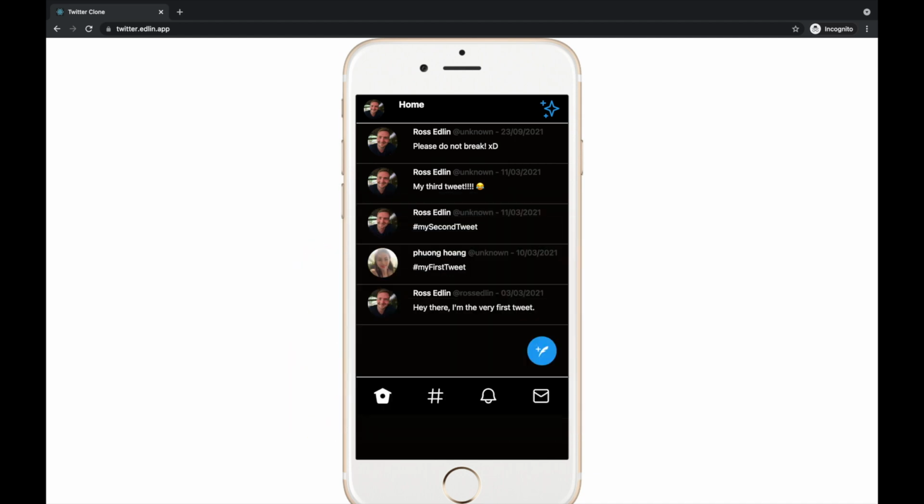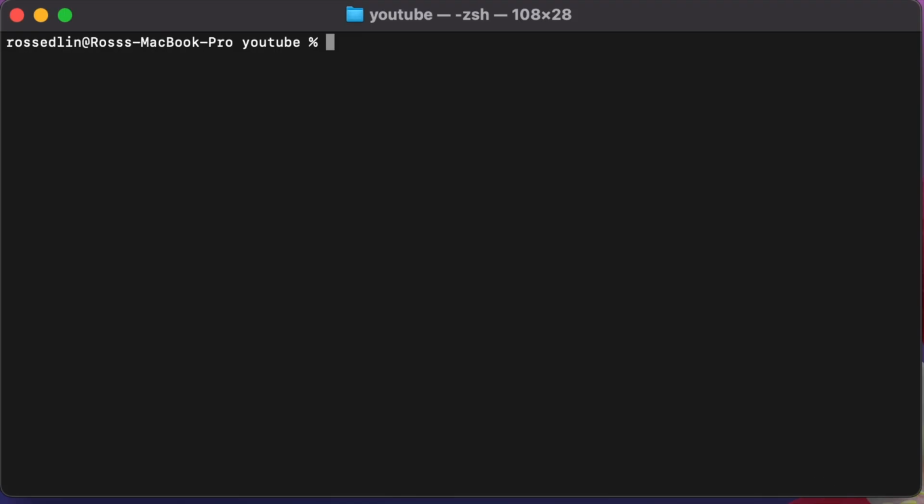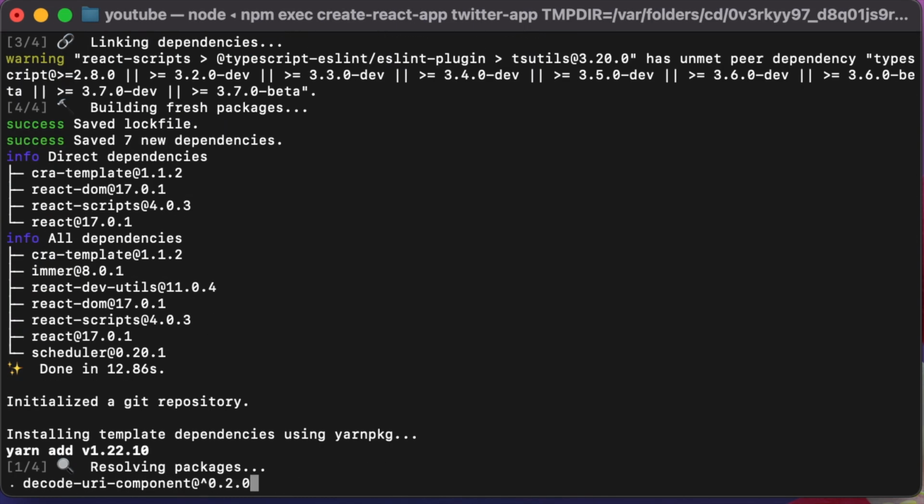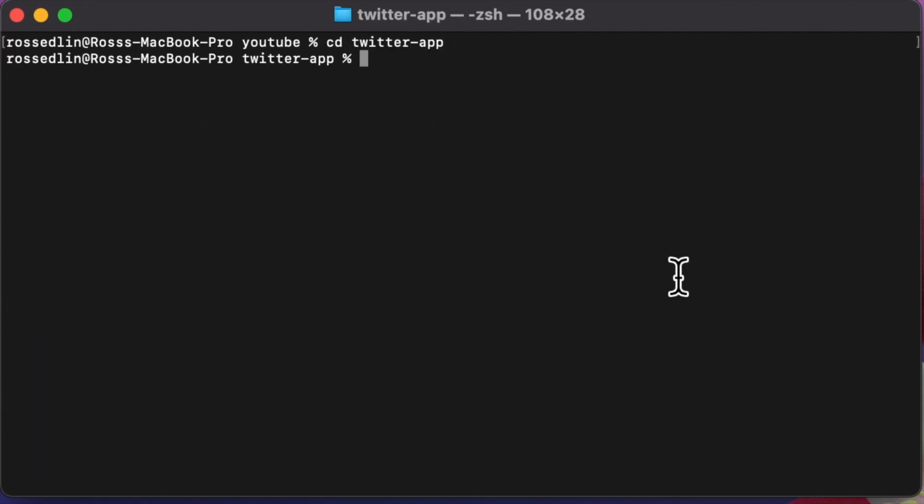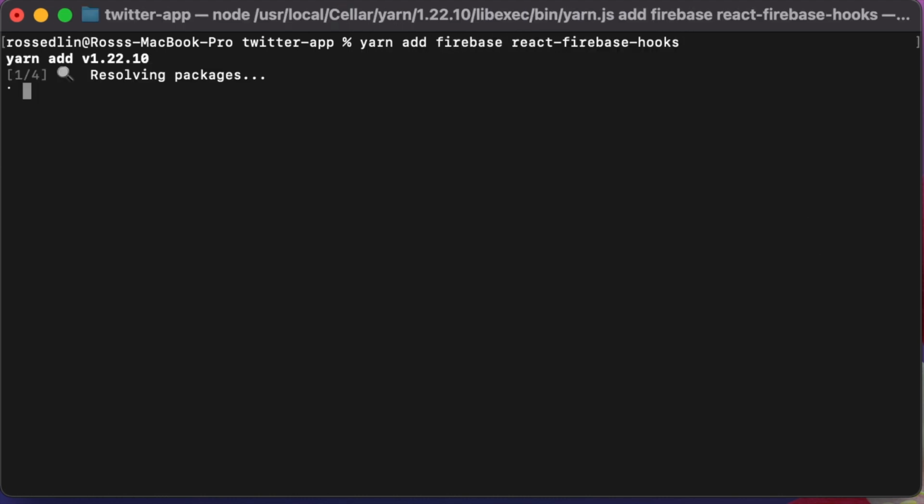Alright, let's get started. So we're going to open up our terminal and we're going to type in npx create-react-app. We're going to call it twitter-app. And then once we're in our twitter-app directory, we need to install a few dependencies. So we're going to go yarn add react-router-dom. And then we're also going to add our Firebase React hooks.